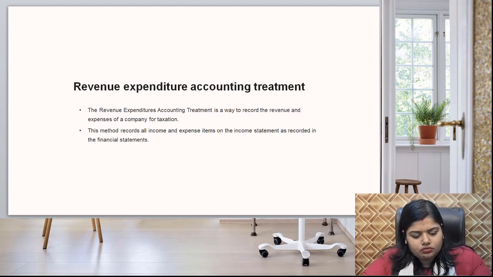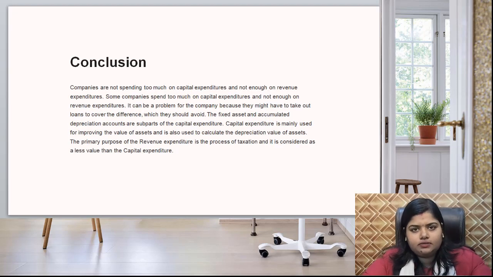Now coming to my next slide. Conclusion. So the conclusion regarding capital expenditure and revenue expenditure: some companies spend too much on capital expenditure and not enough on revenue expenditure. It can be a problem for the company because they might have to take a loan to cover this difference, which they cannot avoid, but which they should avoid, right?